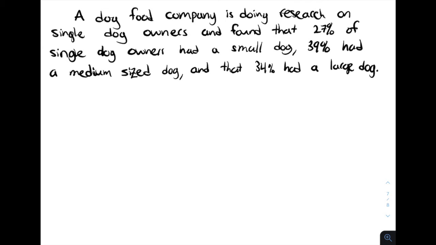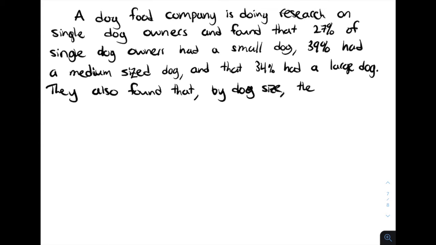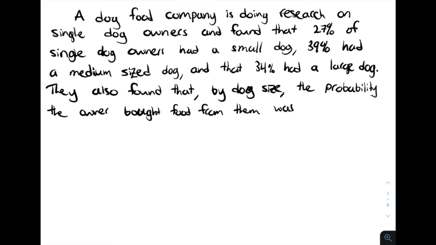They also found that by dog size, the probability that the owner would purchase food from them was 74% for small, 80% for medium, and 60% for large. They want to know, of single dog owners that buy their food, is it more likely that they have a small dog or a large dog?